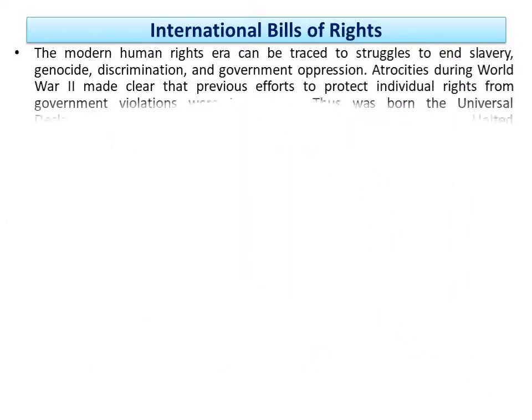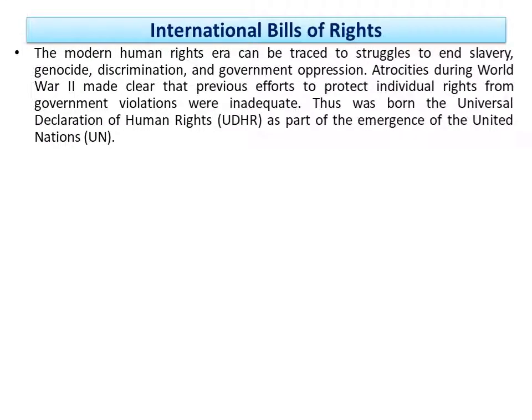So, in more detail, the International Bill of Rights in the modern human rights era can be seen as a struggle to end slavery, genocide, discrimination, and government oppression. Because of these bad features of governments, rulers, or states, the International Bill of Rights has emerged to react against it. Atrocities during World War II made clear that previous efforts to protect individual rights from government violation were inadequate.